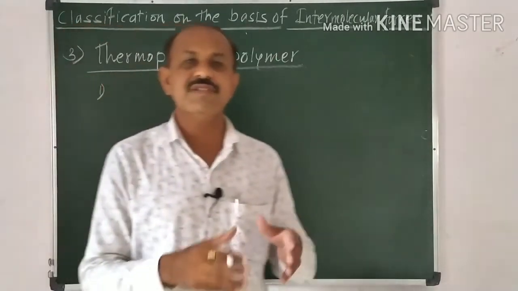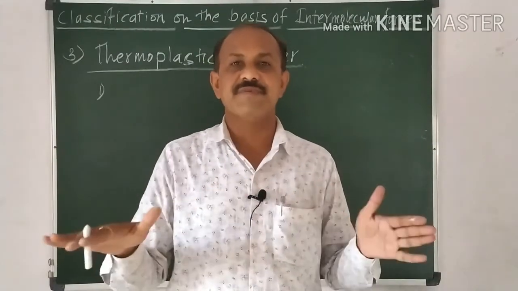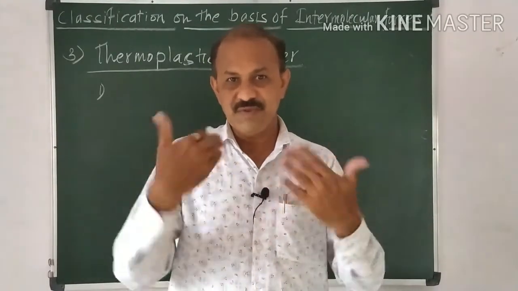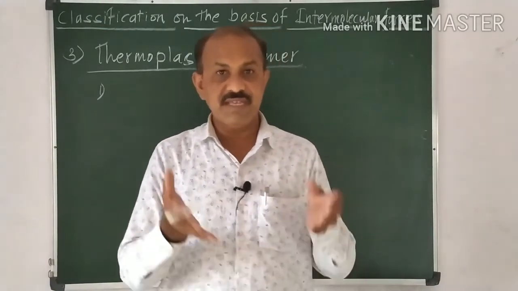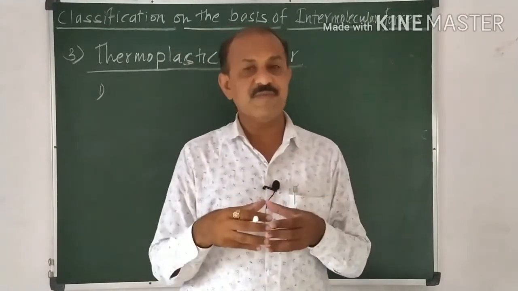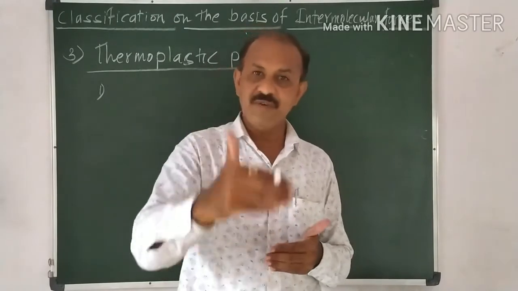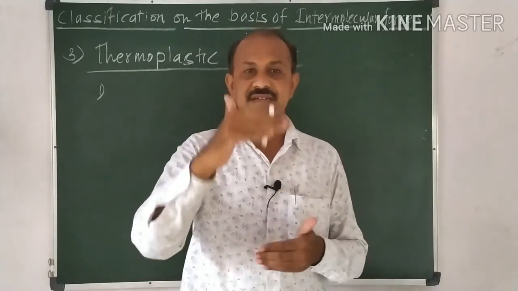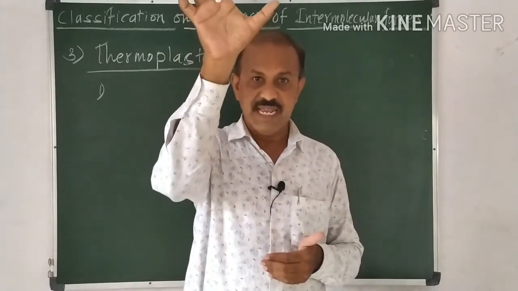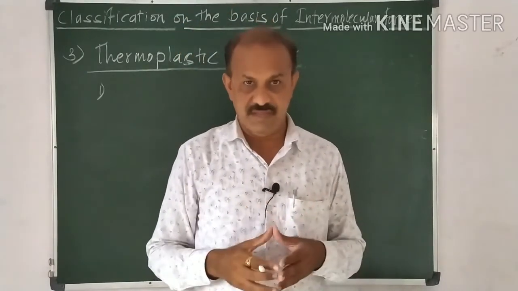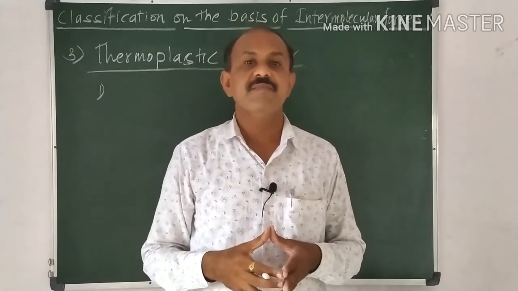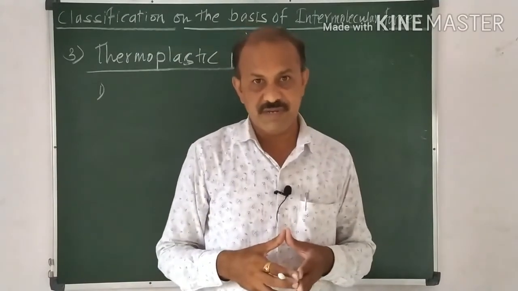When we heat this polymer, it gets soft, and after cooling it becomes hard. This is the property of plastic. Actually there is a strong intermolecular force of attraction, and this force is intermediate between elastomers and fibers. For example, polythene is a thermoplastic polymer.